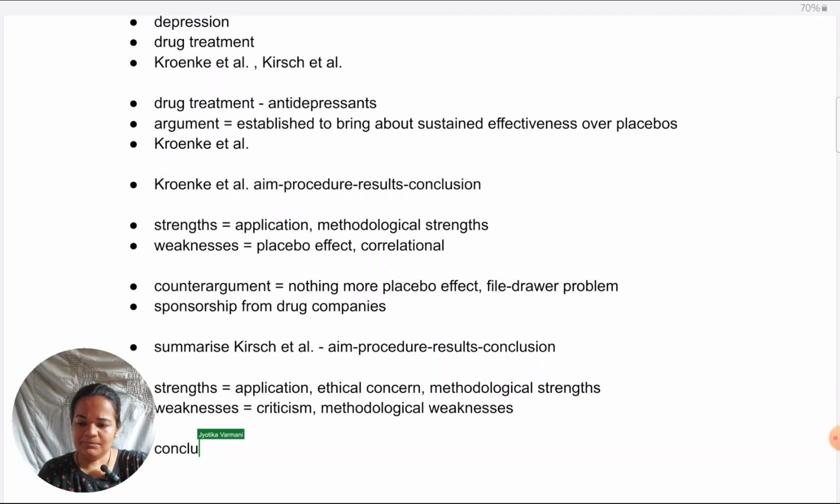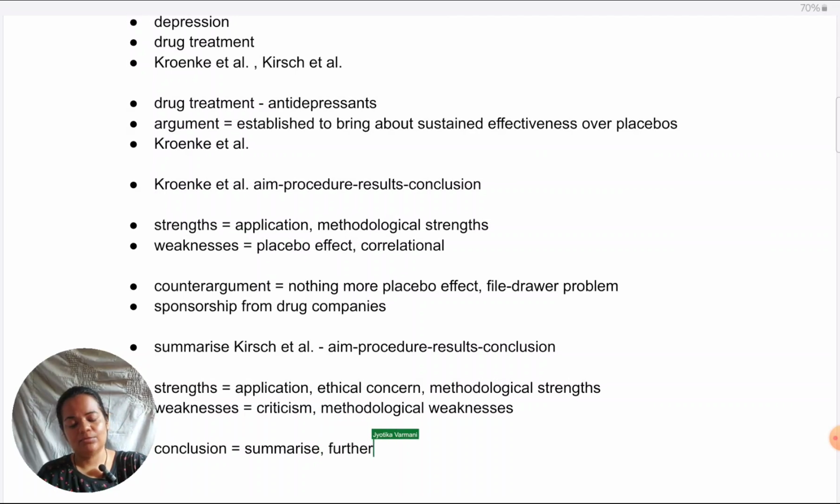Concluding this answer, same like all previous conclusions, we can just summarize the strengths and weaknesses that we have given previously, and the weaknesses, how they could be improved upon, we can give some further direction for future research.